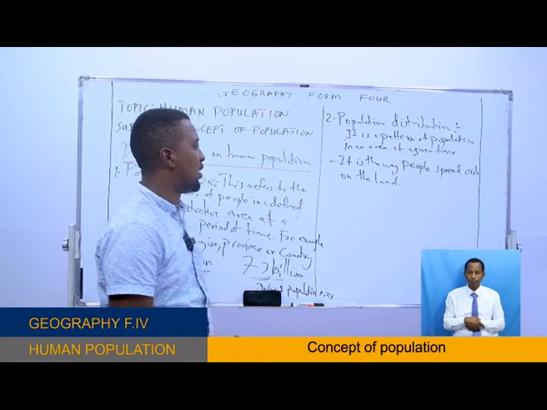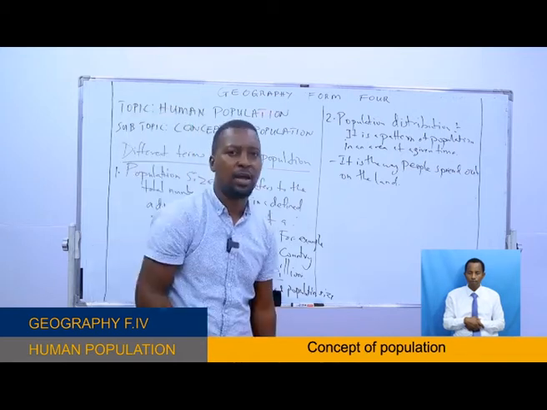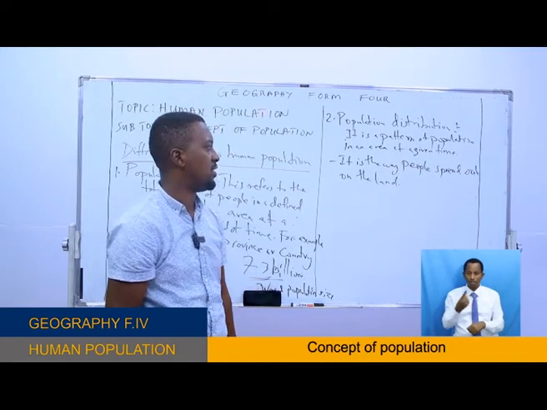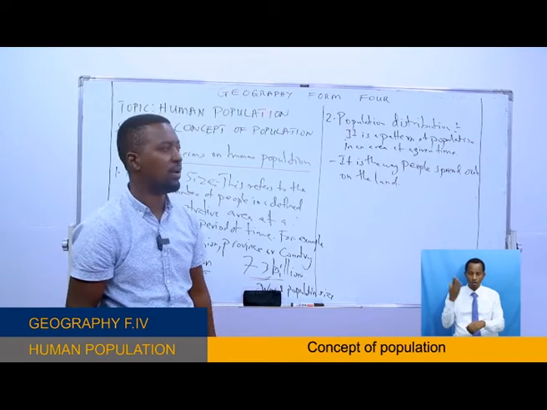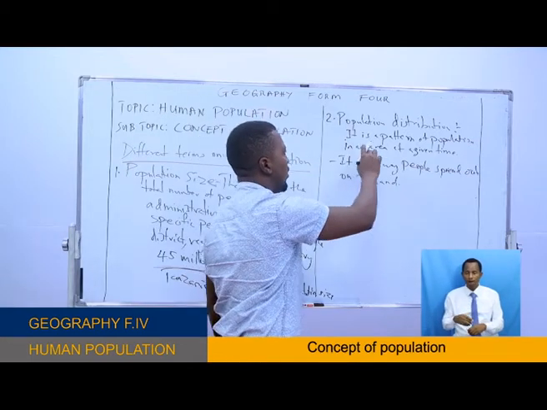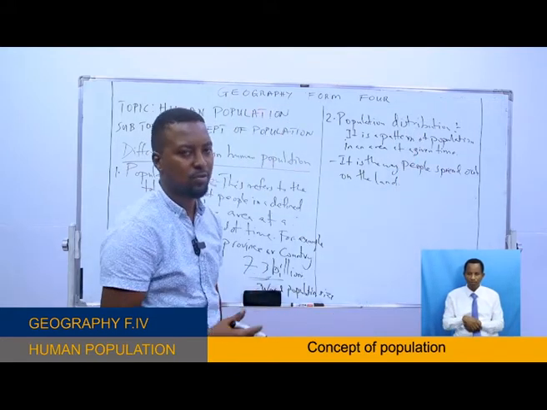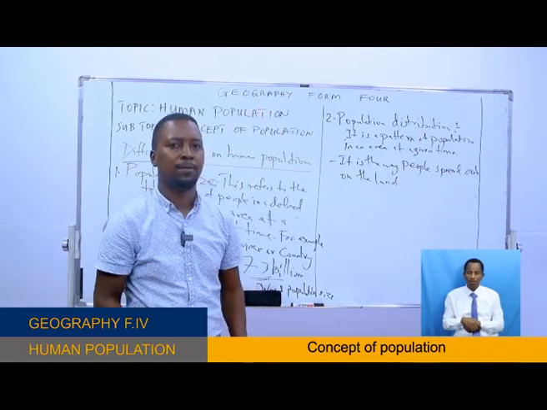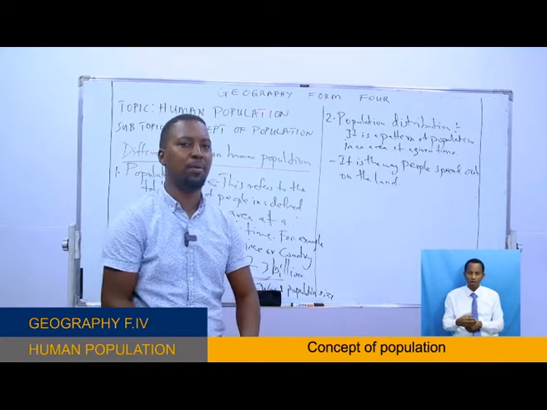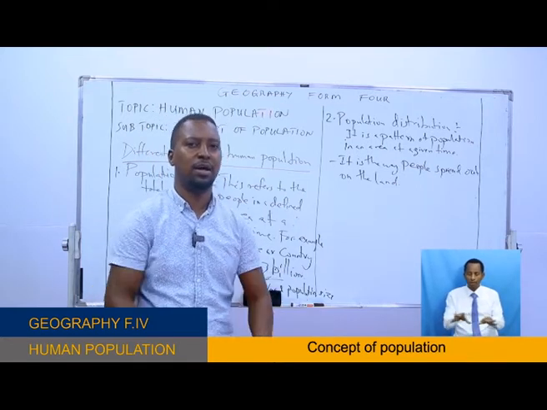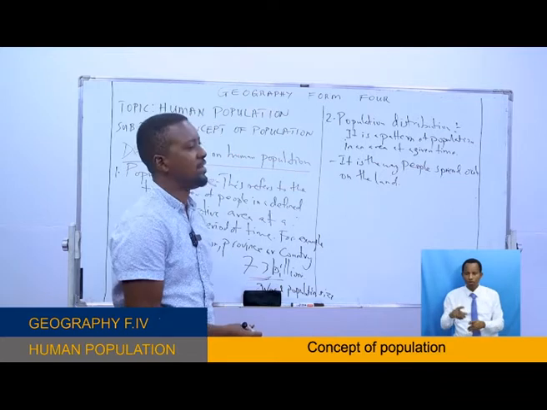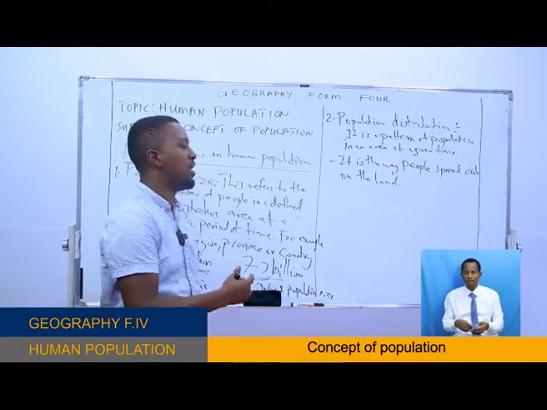Last time, when discussing the characteristics of population, I said that population is uneven. By uneven I mean the distribution, the spread of people in different areas. It is uneven for a number of reasons.